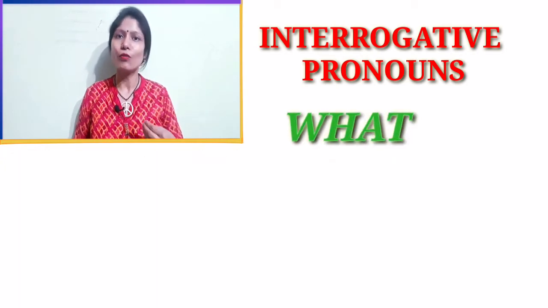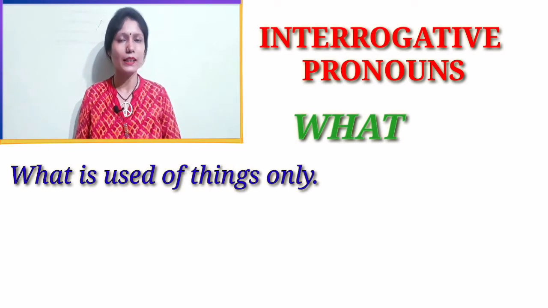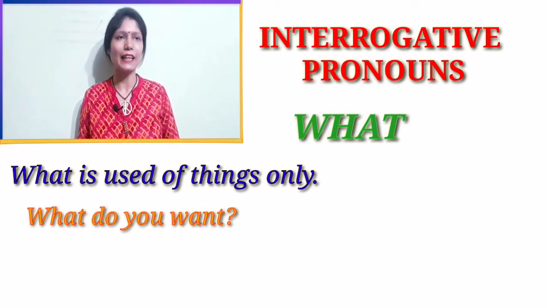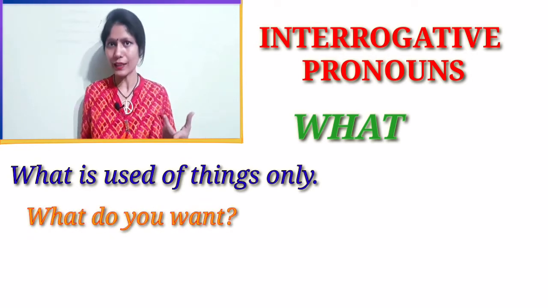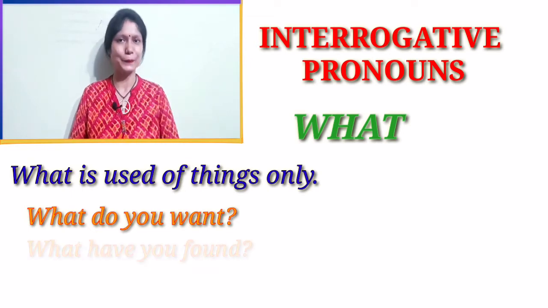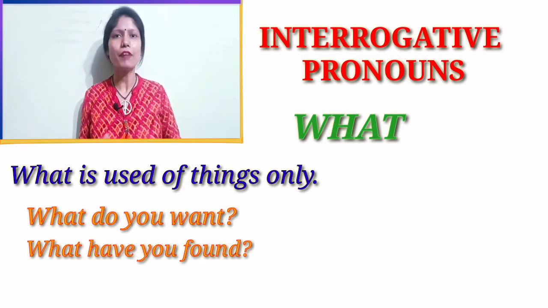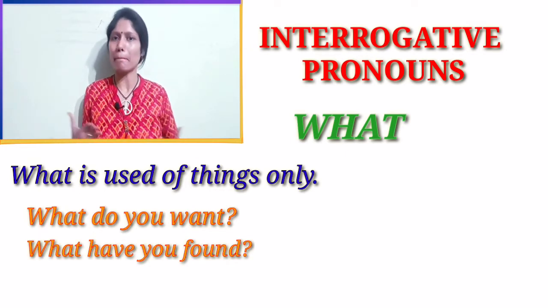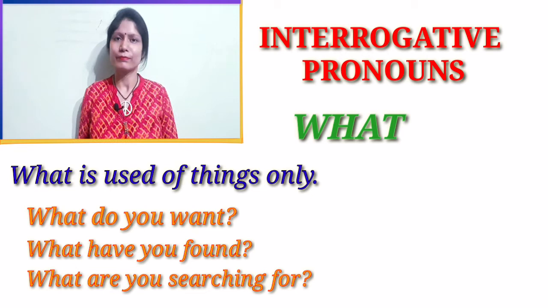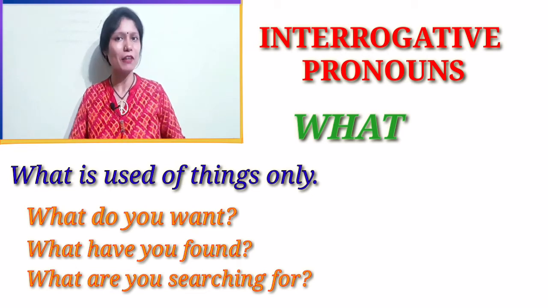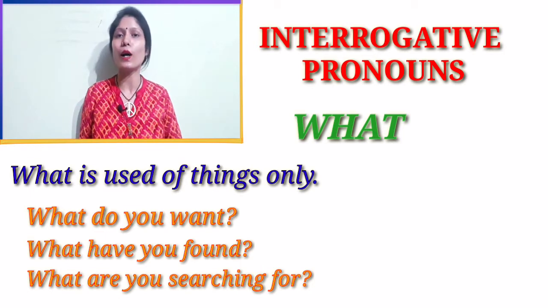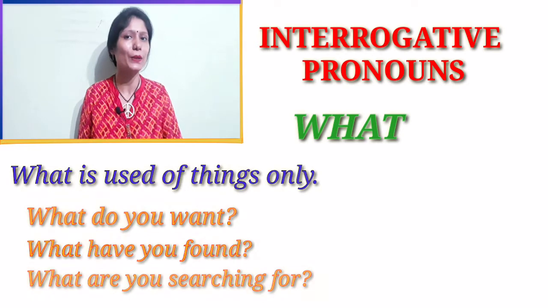Now let's see what. What is used of things only. For example, what do you want? Means I want milk, I want water, I want tea, I want a pen. Means the answer will be in the form of a thing. What have you found? I have found my book, I have found a pen, I have found a shirt. What are you searching for? I am searching for my pen, I am searching for my book, I am searching for my t-shirt. So what is used of things only.